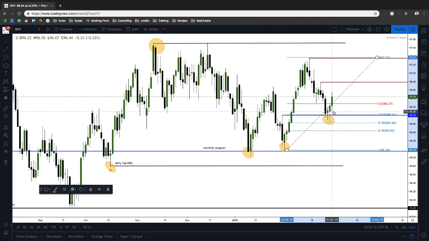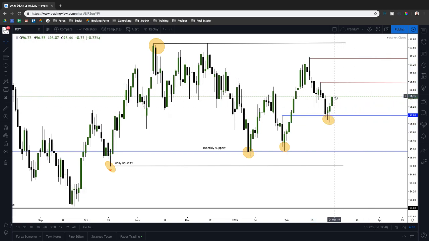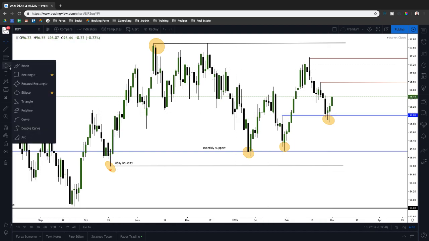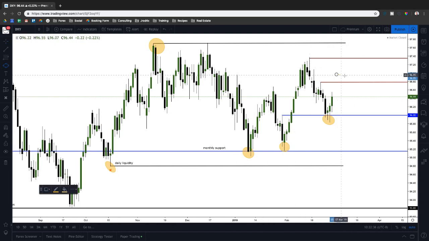So a lot of things lining up around that 96 big figure, and you guys can see that we've started to get a little reaction off of that. So we were dropping lower all the way into that level, and then once we got there, we're starting to see strength. So if you look at the overall structure of the market, we're still maintaining higher low points, right? So at this point, what I'll be looking for is higher high points above this high, and then above this high, and then above these highs. Right, so those will be my targets in terms of the upside,